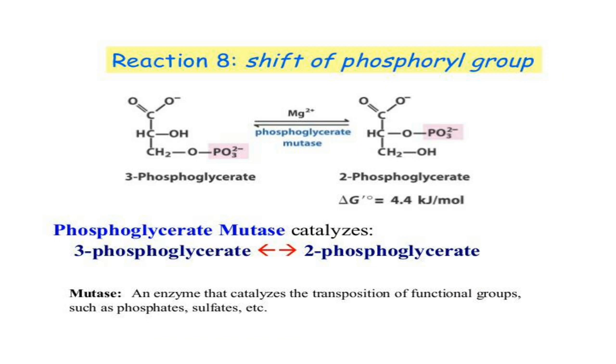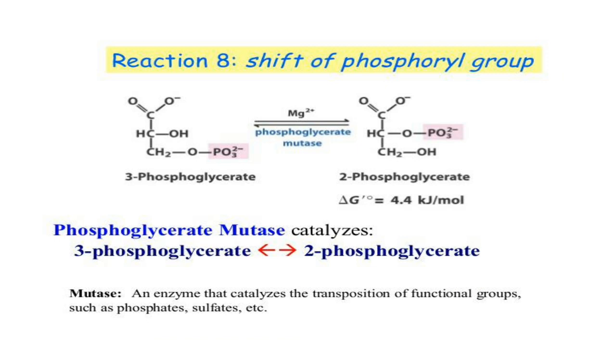Next step is the shift of the phosphoryl group. The remaining phosphate ester linkage in 3-phosphoglycerate, which has a relatively low free energy of hydrolysis, moves from carbon 3 to carbon 2 to form 2-phosphoglycerate.